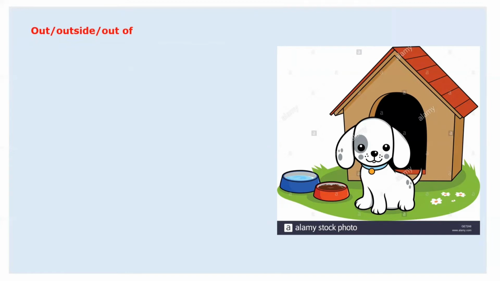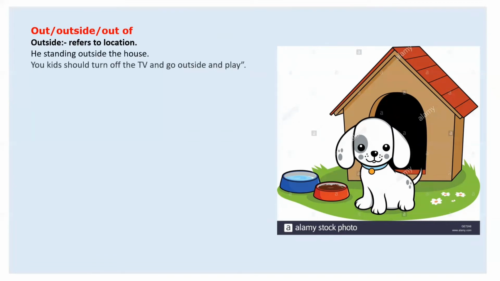Out, outside, and out of. Outside we use for referring to a location. Just see: he is standing outside the house. Let's take one more example: you kids should turn off the TV and go outside and play.